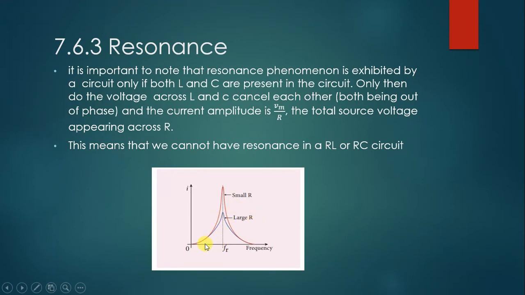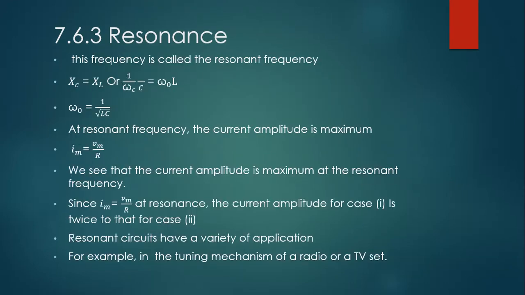So we get three different curves that look like this. At that time we get resonance, and we also find the maximum current, since the amplitude Im is equal to Vm upon R.